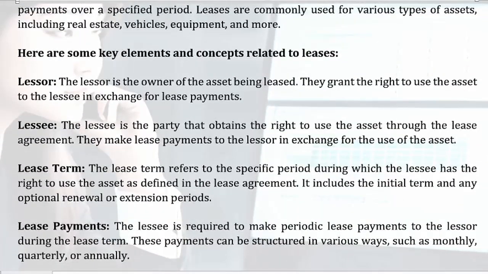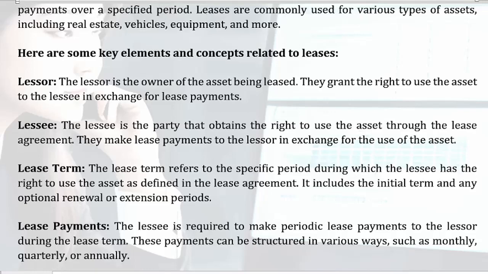Lessor. The lessor is the owner of the asset being leased. They grant the right to use the asset to the lessee in exchange for lease payments. Lessee. The lessee is the party that obtains the right to use the asset through the lease agreement. They make lease payments to the lessor in exchange for the use of the asset.